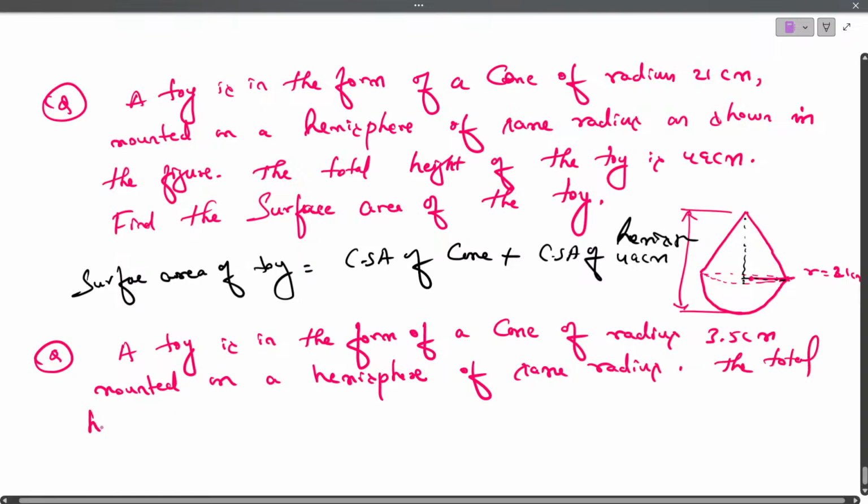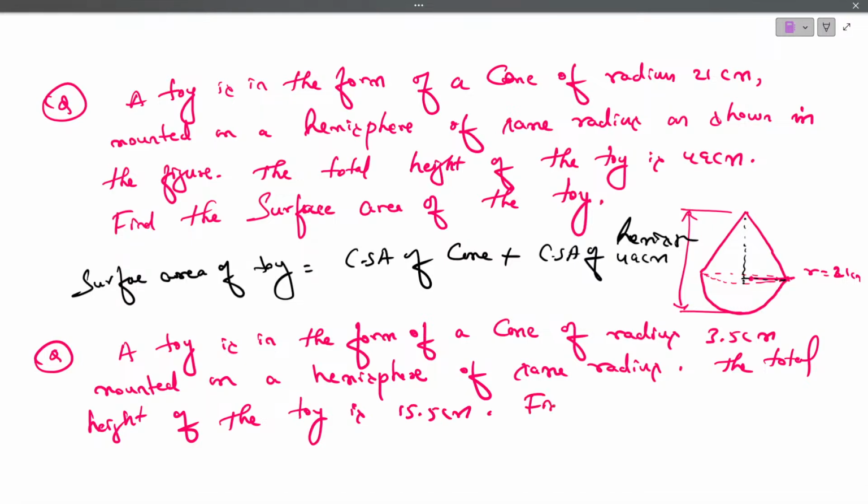The total height of the toy is 15.5 centimeter. Find the total surface area of the toy.